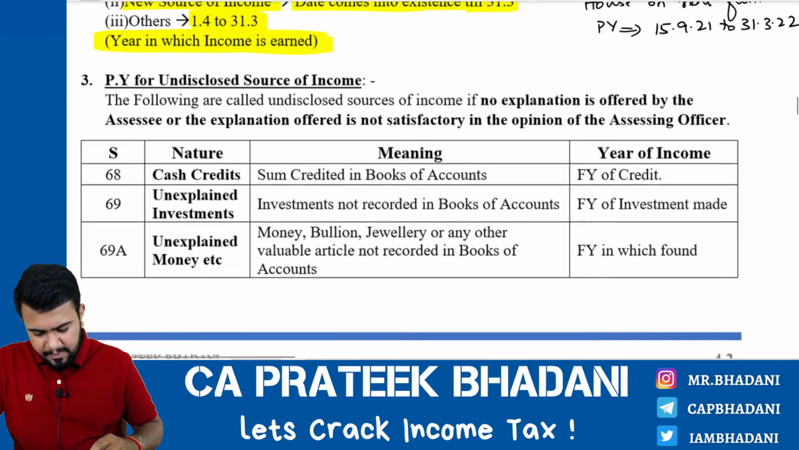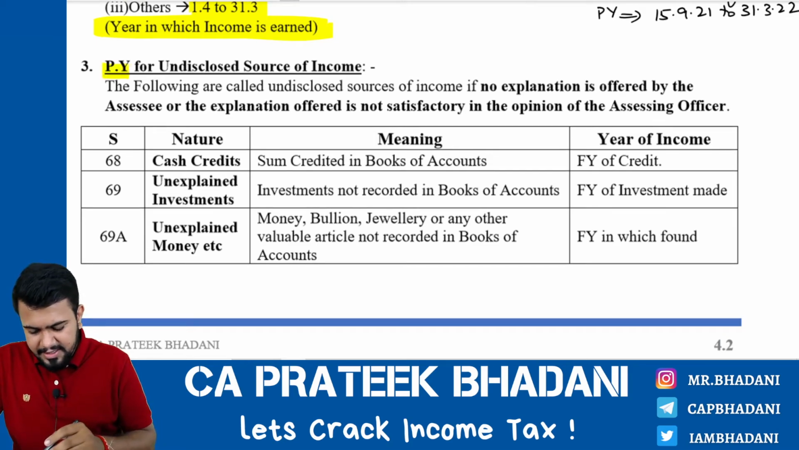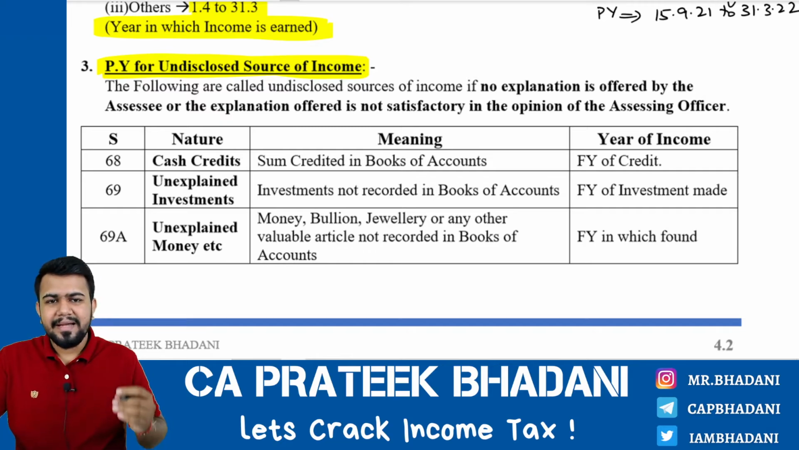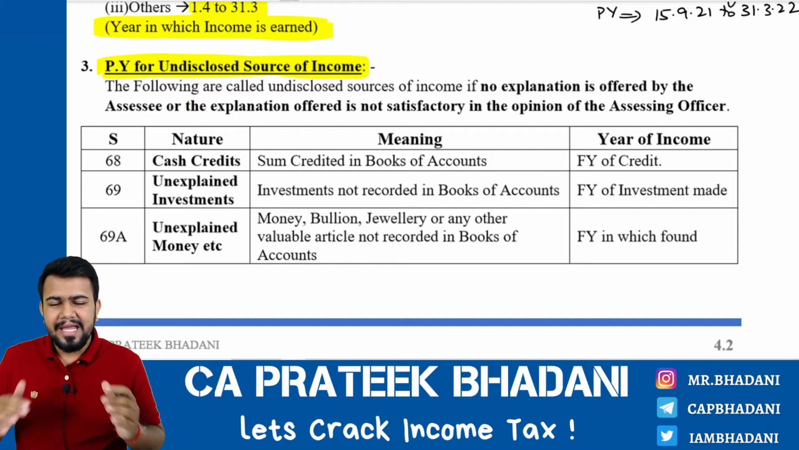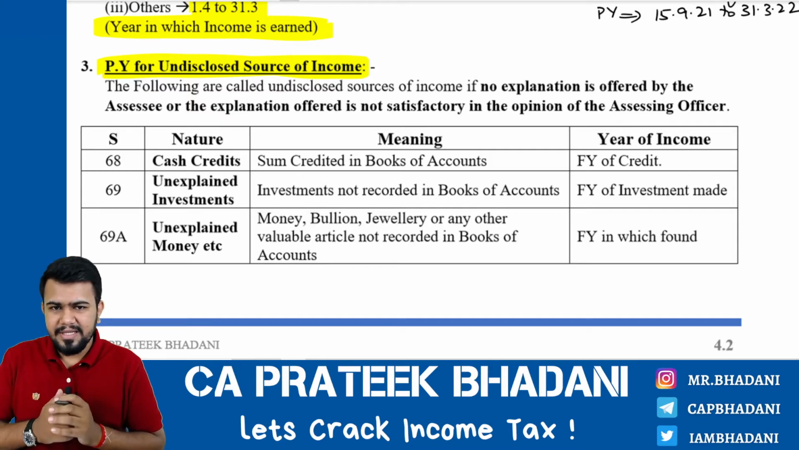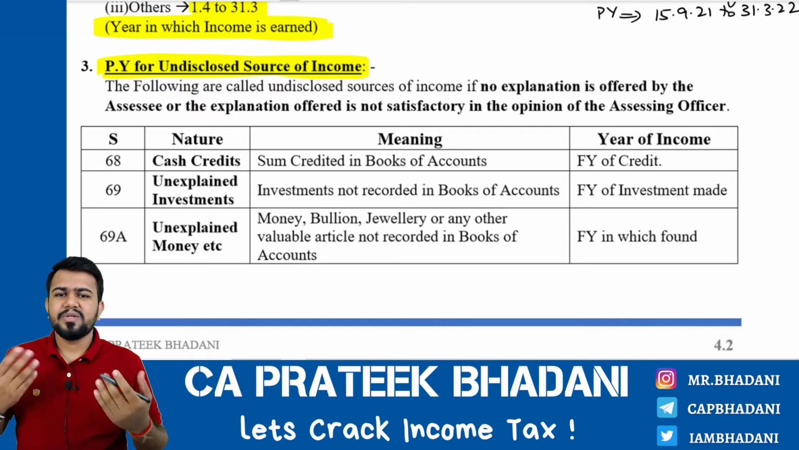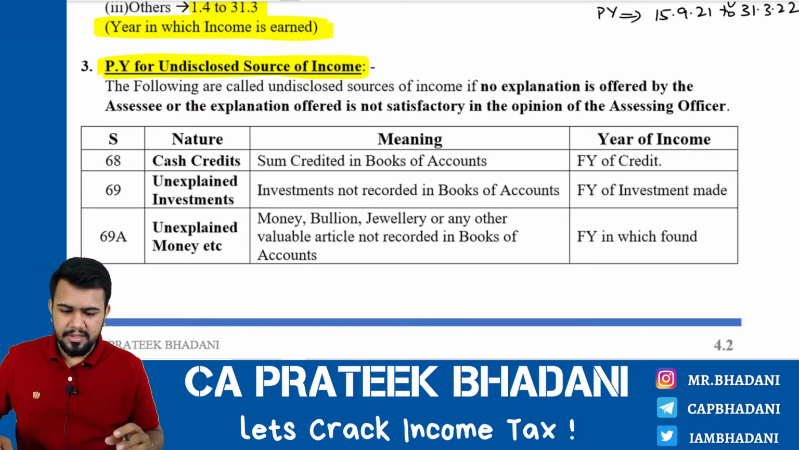Now let us come to the next concept, that is the previous year for undisclosed sources of income. Sometimes what will happen is that the assessee or the taxpayer, I told you assessee means taxpayer, will not disclose his income to the assessing officer, he will hide his income. In such case, when the income tax officer finds out that the assessee is having such income, then for such income, what is going to be the previous year? That is the question.